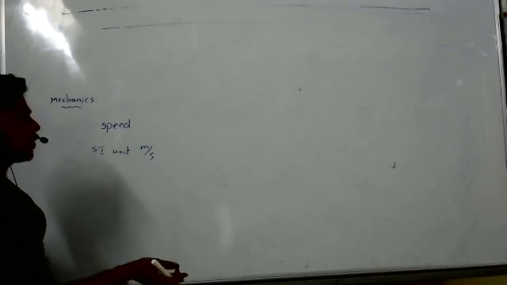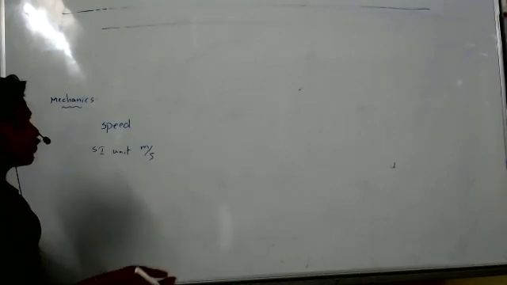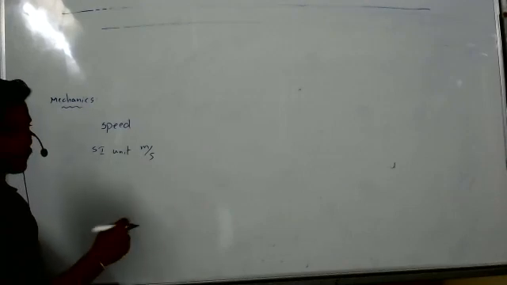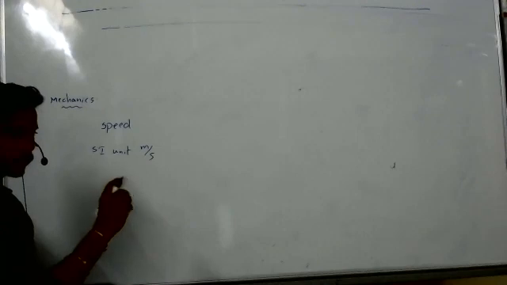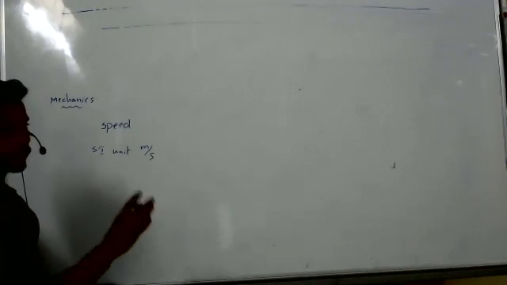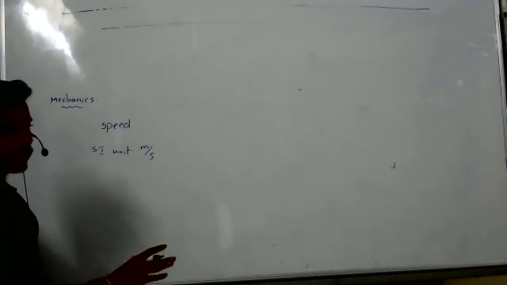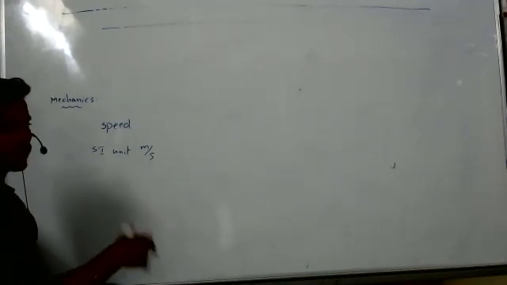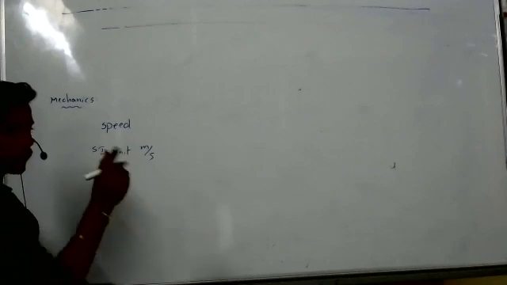MKS units, SI units. Why do we have to write only SI units? We know throughout the world we are using SI units. That's why whenever they are asking anything, first it is better to write in SI units. If they ask to convert in CGS or any other system, you can convert. But mostly write in the SI unit.